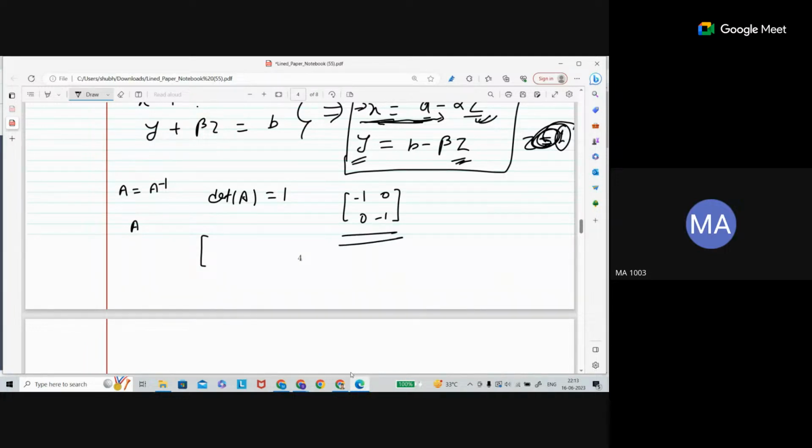What is the inverse of this one? Same matrix. And what is the determinant of this one? 1. Okay. Also, I forgot that.